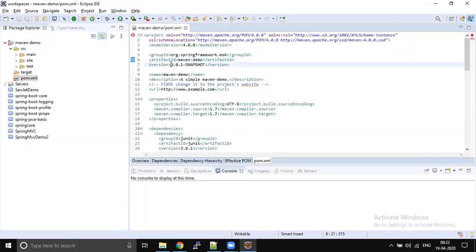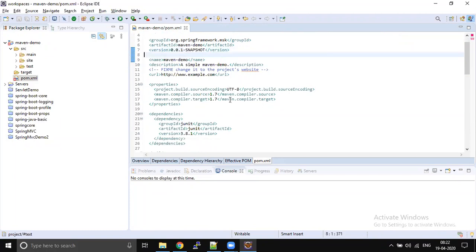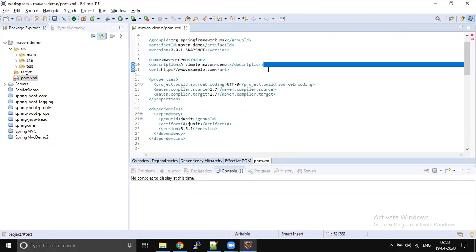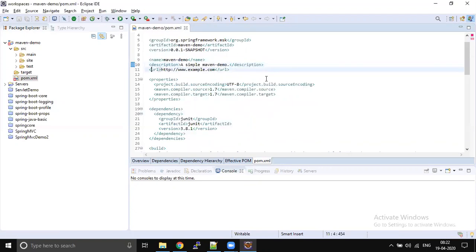Version, as I already said, if you are in development, then use snapshot. Once all the development is done and you want to move your code to production, then change the snapshot to release. Then give some meaningful name to your project, and some description of what it does. As we are doing a simple demo, I'm giving simple things. URL is completely optional.